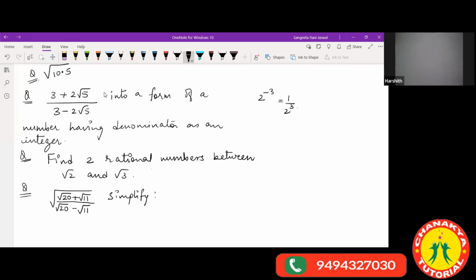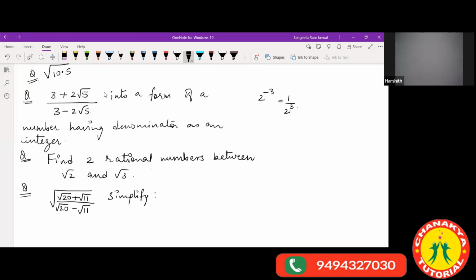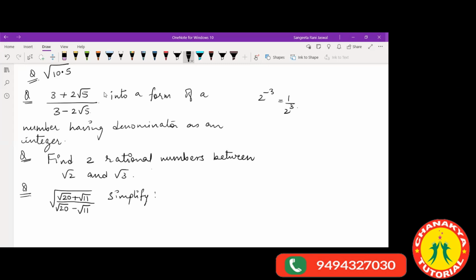Ma'am, is root 2 1.41 and root 3 1.72? Yes. Root 3 is 1.732. Okay, ma'am.